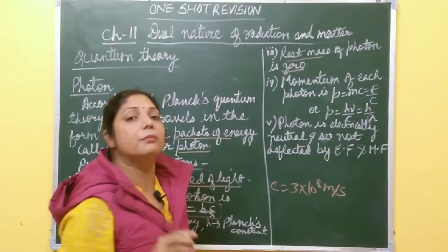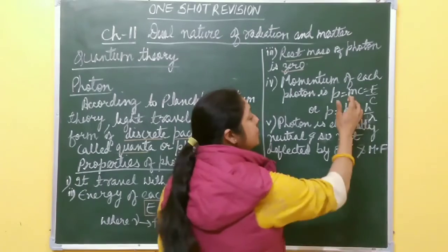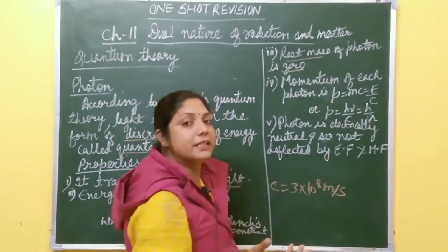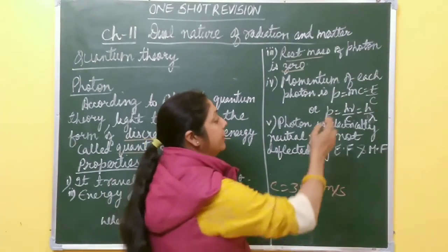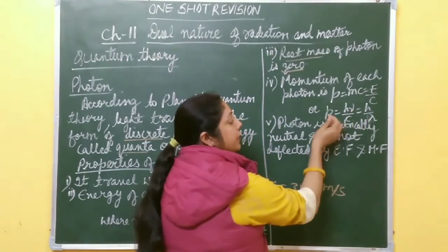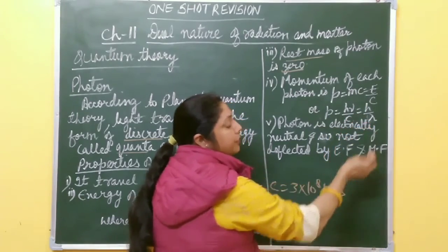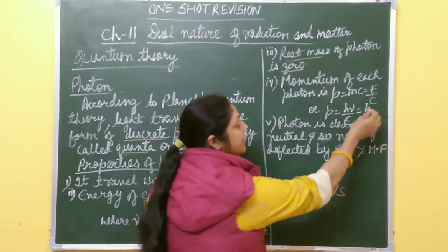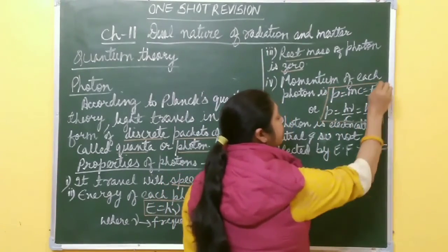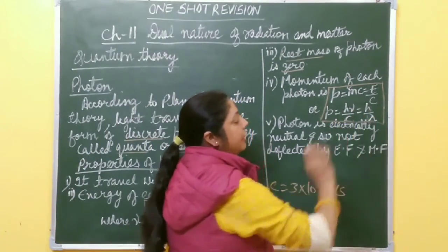Next is the momentum of each photon. Momentum P equal to mass into velocity. So it moves with the speed of light, so P equal to mc, or using Einstein's mass energy relation, E equal to mc square, from there you get P equal to E by C. And what is E? E is h nu. So you can also write P equal to h nu by C, or in place of nu you write C by lambda, so it becomes h by lambda. So these are different forms of momentum. You must remember this formula, it is helpful when you solve numericals. P equal to h nu by C or h by lambda.